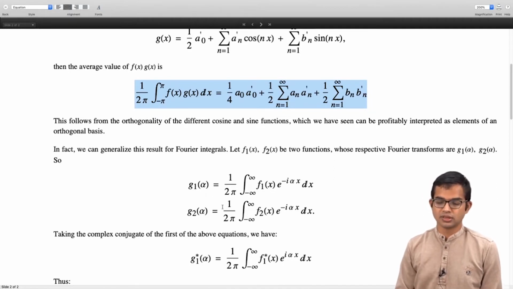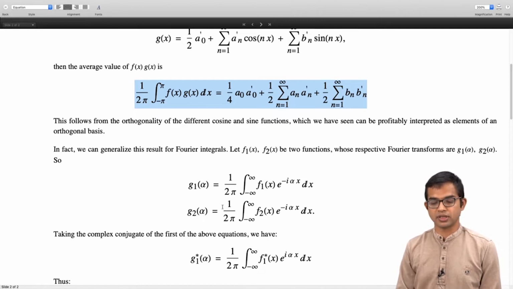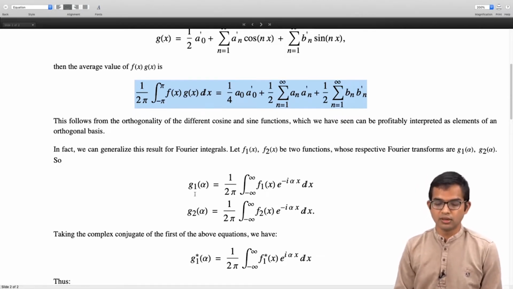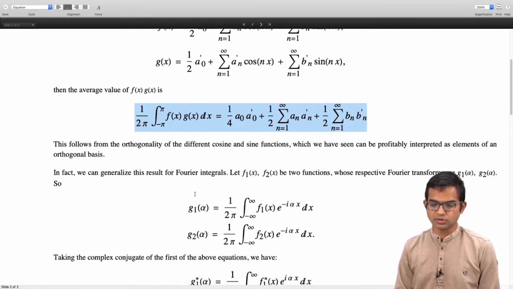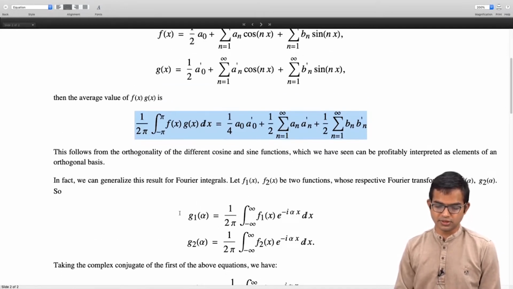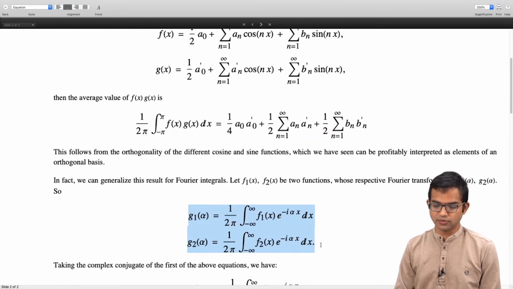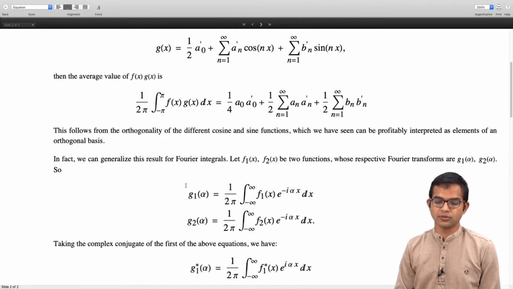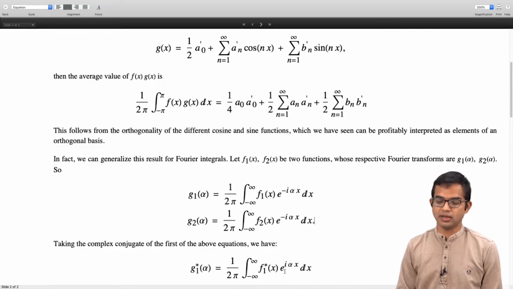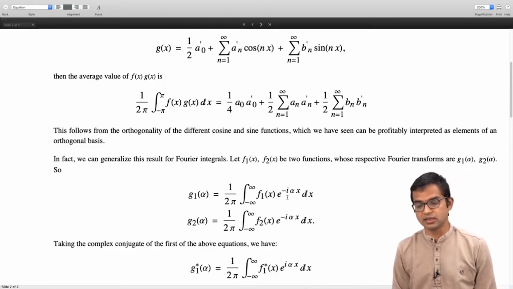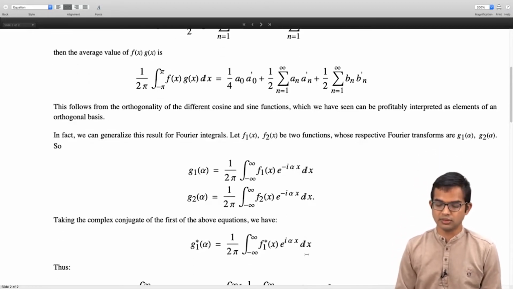So f1 star of x and f2 of x will come in, and g1 star of alpha and g2 of alpha will come in, as we will work out in detail. So let's say you start with these definitions. You have g1 of alpha and g2 of alpha. Now you take the complex conjugate of the first of these equations. So you have g1 star of alpha is equal to 1 over 2 pi integral from minus infinity to plus infinity f1 star of x, and then you have e to the I alpha x instead of e to the minus I alpha x dx. Of course, nothing changes.